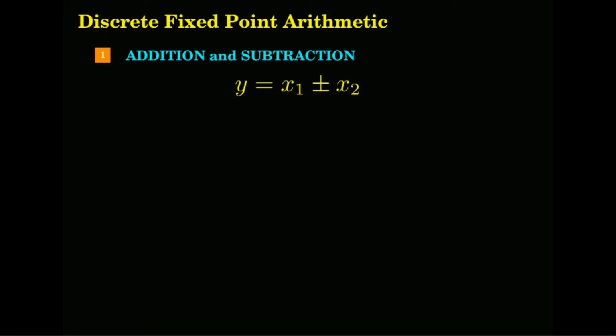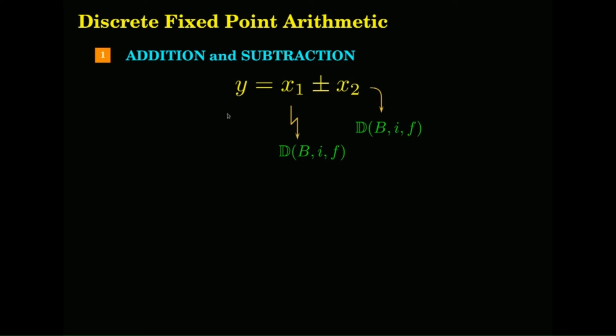So addition and subtraction, one aspect of it. Something like x1 plus or minus x2 will result in y, okay. Now let us say that x1 is in this format, D, B, I, and F. What should be the format of x2? It has to be the same because you have to align the base points, and then only start doing the addition. So these two will have to have the same format, okay.